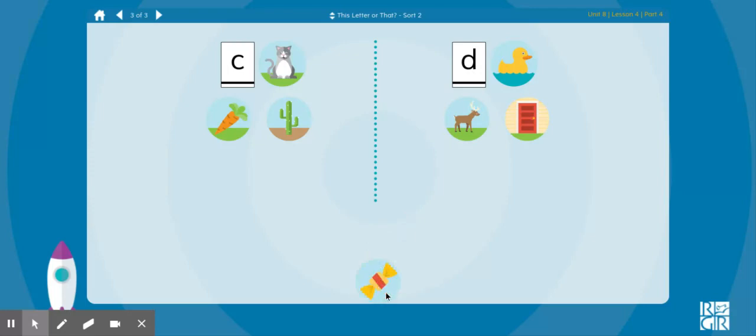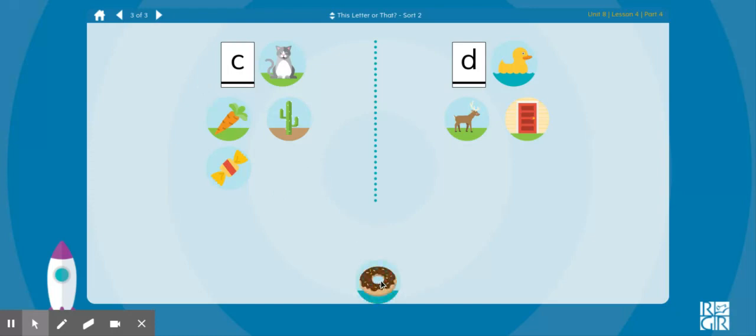Candy. What sound do you hear at the beginning of candy? Does candy go with cat or duck? Cat, candy, both begin with the letter C that says k.